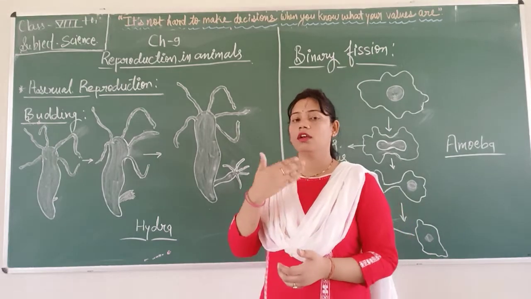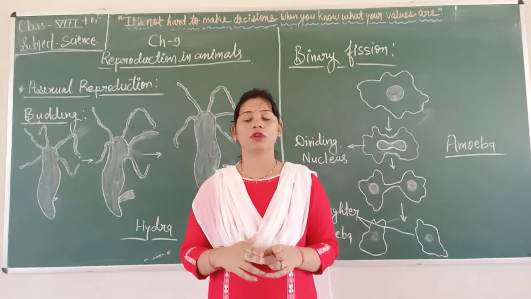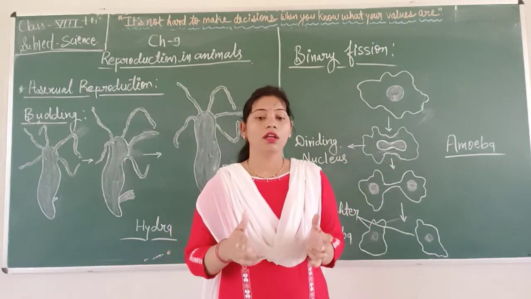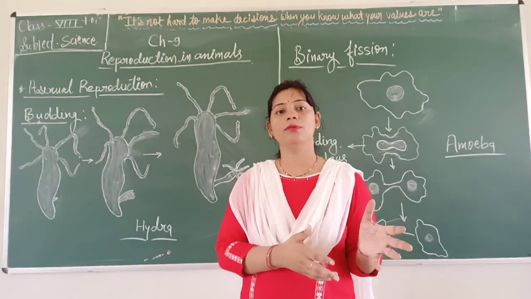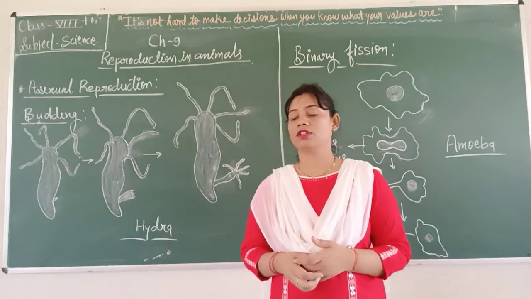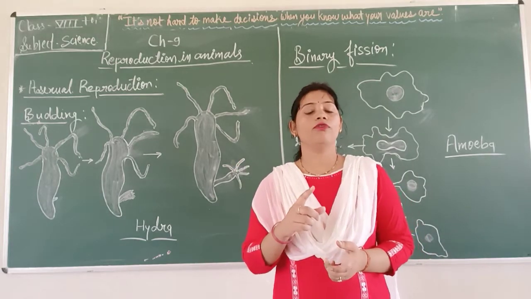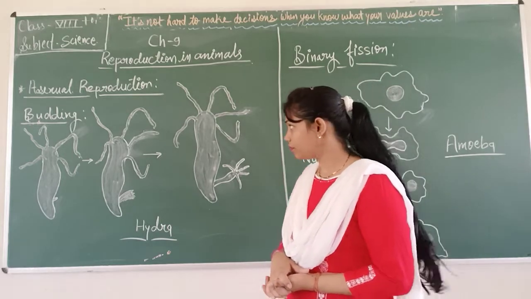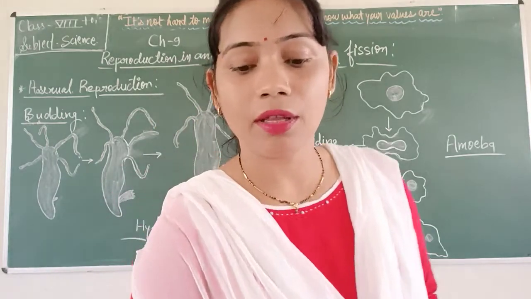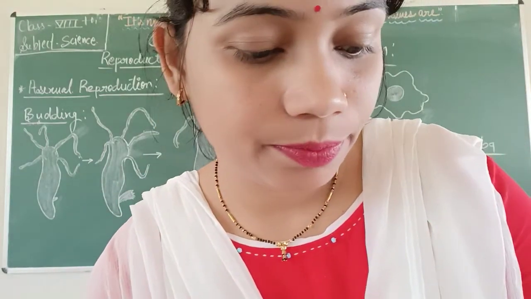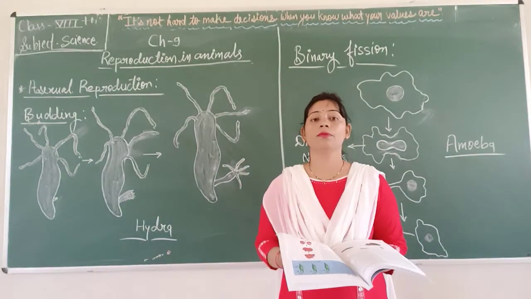When I started that chapter, I told you the difference between asexual reproduction and sexual reproduction. In sexual reproduction two parents are involved, one female and one male. But when we talk about asexual reproduction, only one parent, a single parent, is involved. You can open page number 106 in your book, asexual reproduction 9.3.